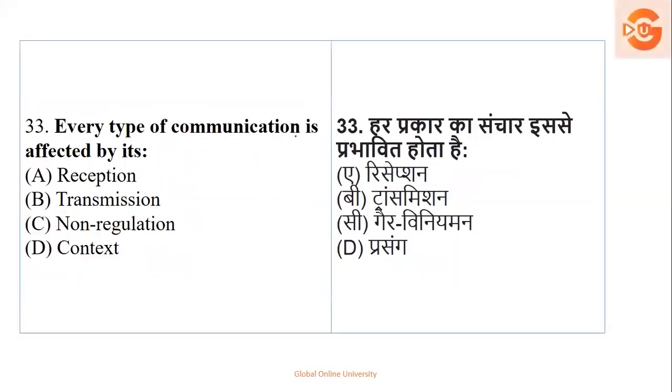Now, every type of communication is affected by its reception, transmission, non-regulation, context. So when we are talking about communication किससे affect हो सकता है? Definitely reception से नहीं, transmission से नहीं, non-regulation नहीं, but context. Okay, context can create a lot of effect. It can create a lot of impact on the type of communication. So your right answer is option number D, that is context.